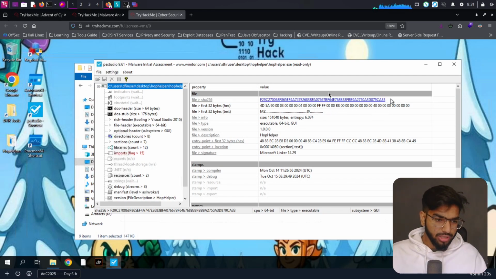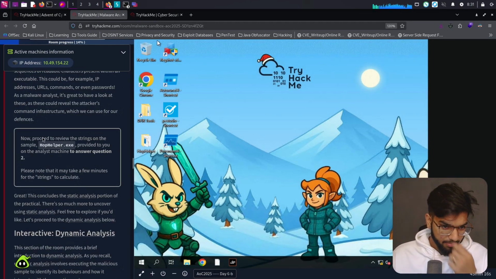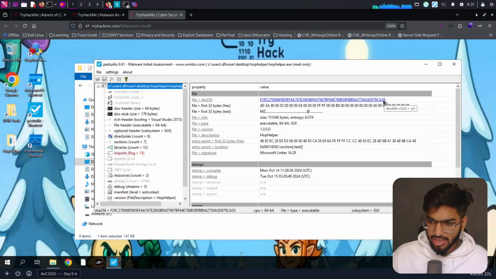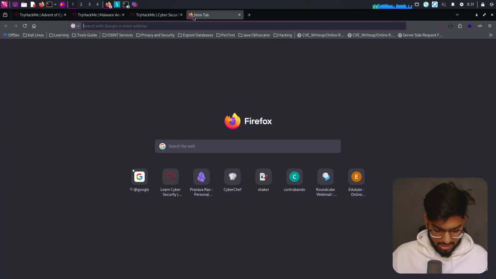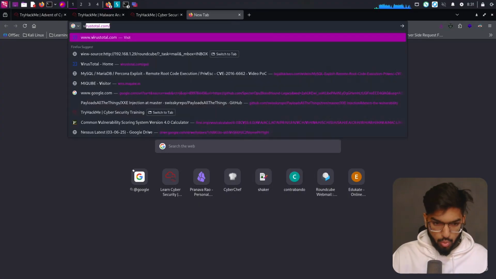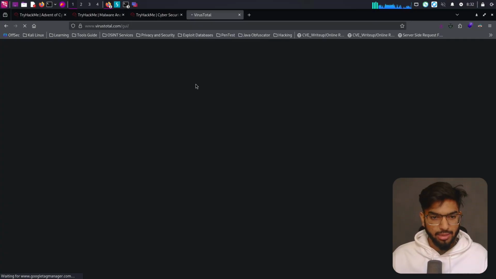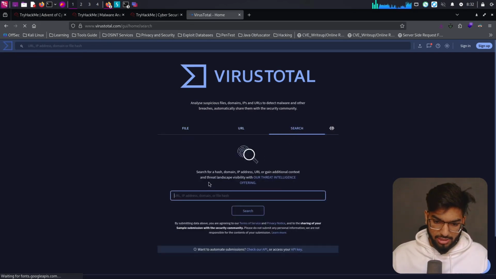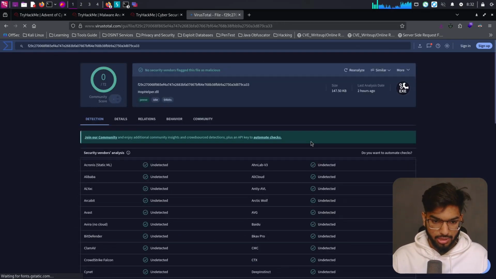Okay, I just want to go on a tangent. I don't know if that's present in the room where we are analyzing. Is there any known validation or identification of these hashes? What we'll do is copy the value of it. And can I paste it here? Yes, I can. So we can go to VirusTotal, and looking at the hash of it, we can see if this has been reported by VirusTotal or any other vendors even before we are searching or scanning this, so that we get a better idea about the malware that we are dealing with.